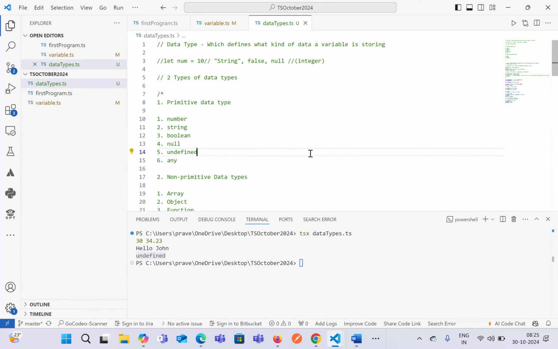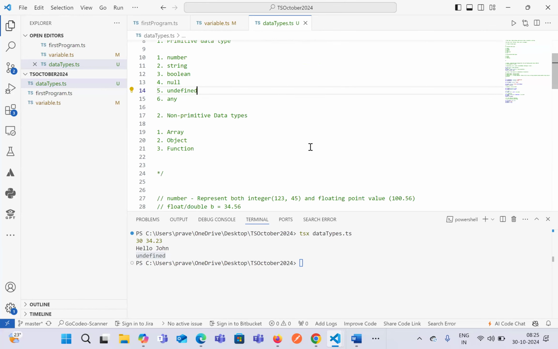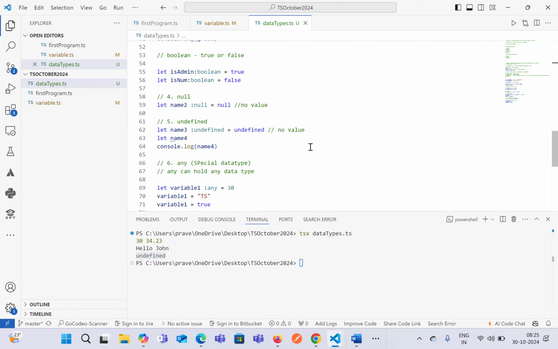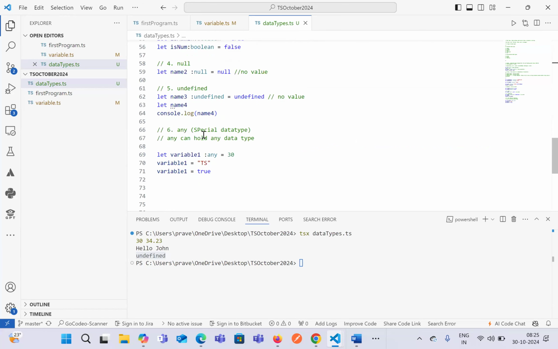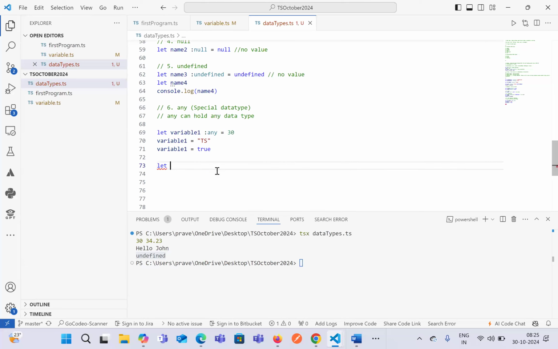Sir, in undefined and any, how are we representing the data, right? If we are not specifying anything while declaring the variable, it is like any, right? No, it depends on the data that we store. Because we are specifically specifying any there. If we are not specifying anything, it is still handling that part, right? Correct. Whenever you define any, it will accept any type of data.